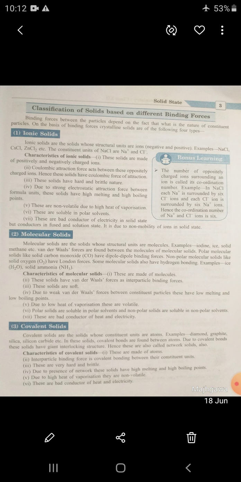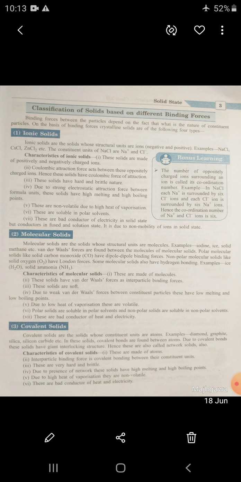Polar molecular solids like solid carbon monoxide have dipole binding force. Non-polar molecular solids like solid oxygen have London force. Some molecular solids also have hydrogen bonding. Examples: ice, solid ammonia. So we are briefing the characteristics of molecular solids.